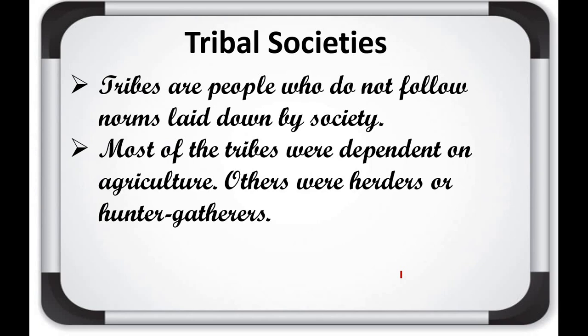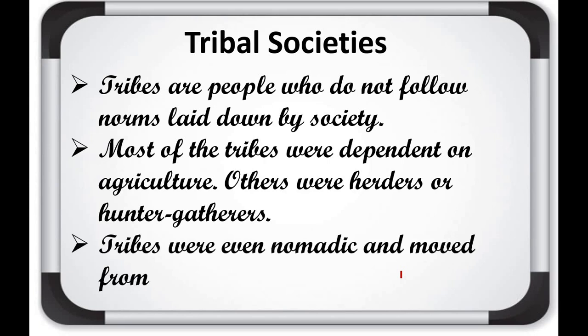Some practiced shifting cultivation, in which they cleared a patch of forest land, scattered seeds and grew crops there. And some were herders and hunter-gatherers, who reared cattle. They were involved in different activities or occupations. Tribes were even nomadic and moved from one place to another. So out of these tribal communities, some were pastoralists or nomads, who always keep on moving.